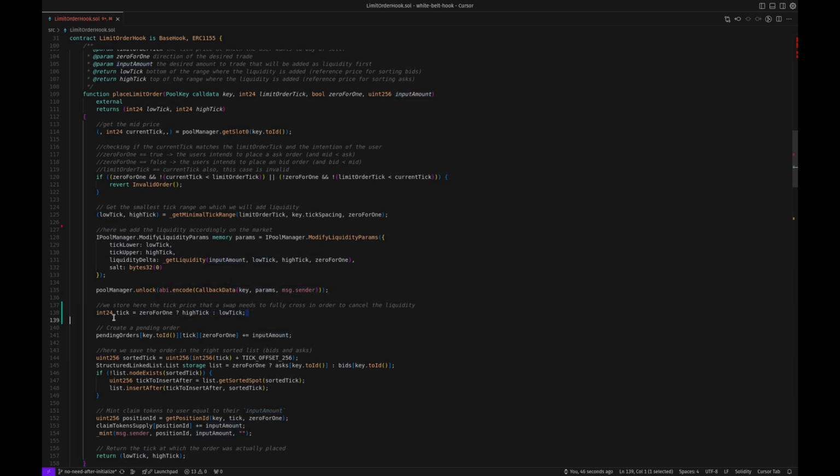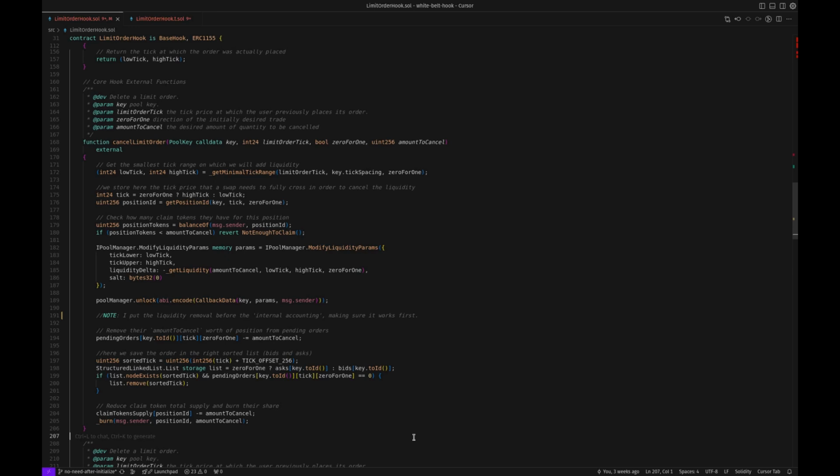Then, for accounting reasons, we take the tick price which is the furthest away from the mid price, and then we do our internal accounting. Here, I just want to emphasize that we used a sorted linked list structure that will be useful in the after swap function.